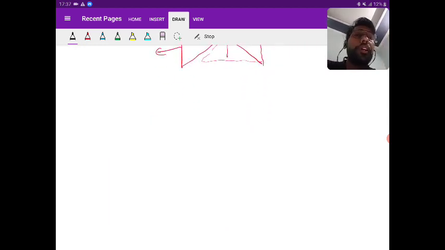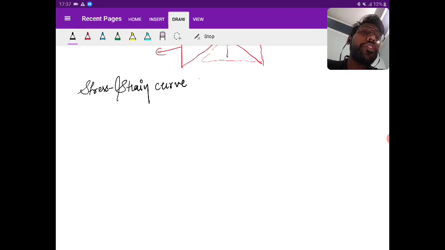Next is stress strain curve for different materials. Mild steel we have seen.